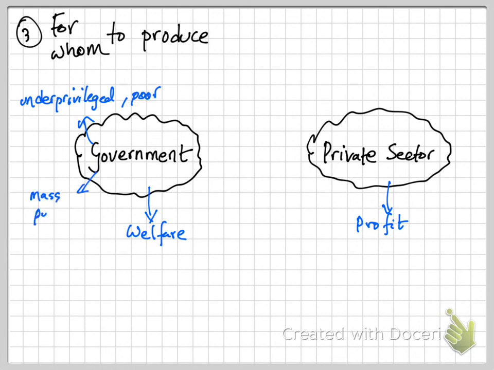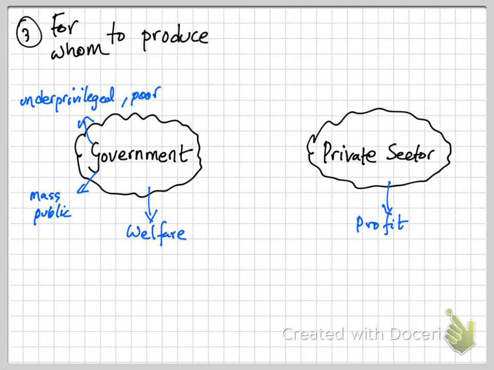For the mass public, the government doesn't necessarily make a lot of goods and services catered specifically or specialized for individual people. What it tries to do is to create goods and services that are extremely inclusive, that includes a lot of people and that benefits a lot of people, because that is essentially what gives the government a lot of welfare.